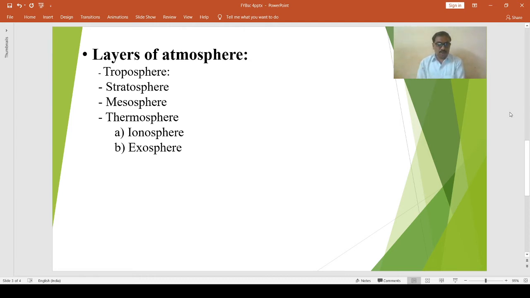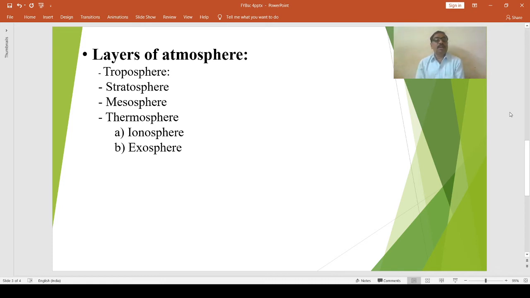Though the limit of the ozonosphere is fixed up to about 58 kilometers, it ranges between the heights of 15 kilometers to 35 kilometers from sea level. Ozone absorbs ultraviolet rays of the sun and thus protects the earth from intense heat.